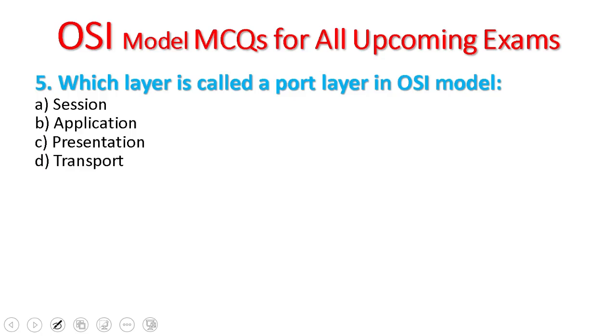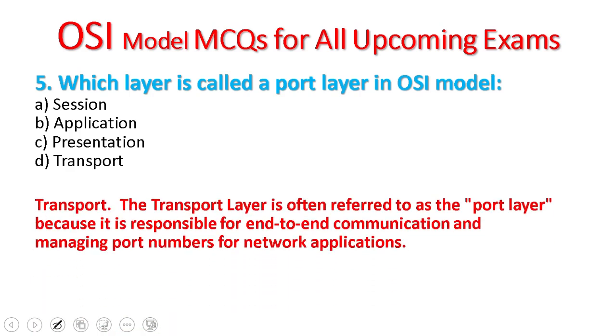Question number 5. Which layer is called the port layer in the OSI model? Session, application, presentation, transport. The transport layer is often referred to as the port layer because it is responsible for end-to-end communication and managing port numbers for the network application. So D is the correct answer.